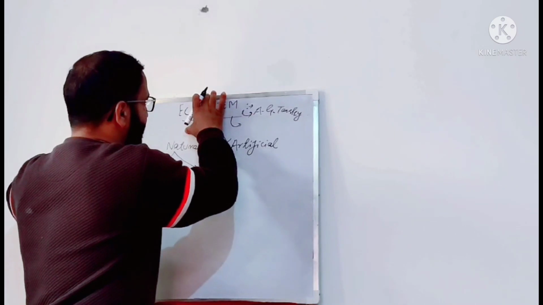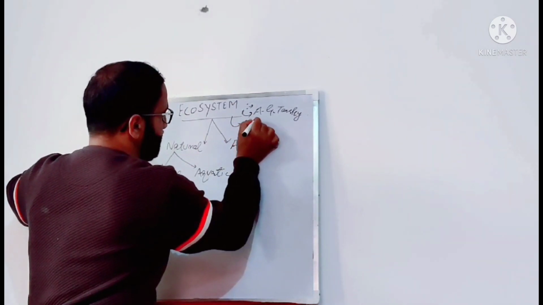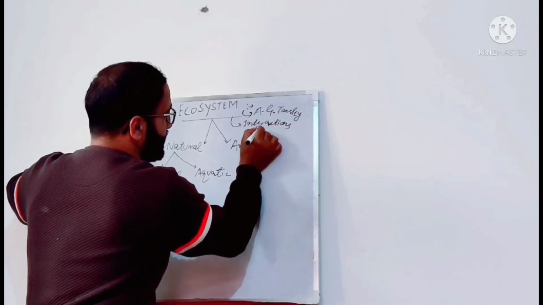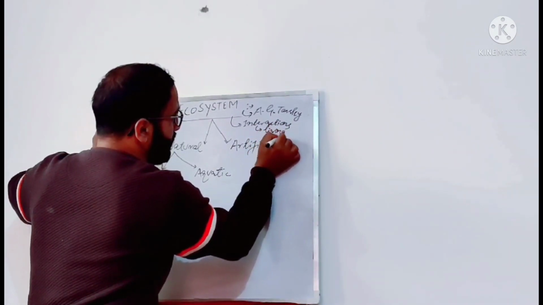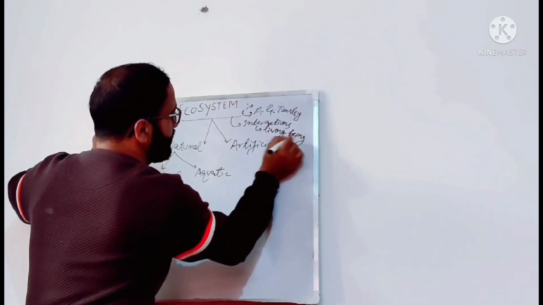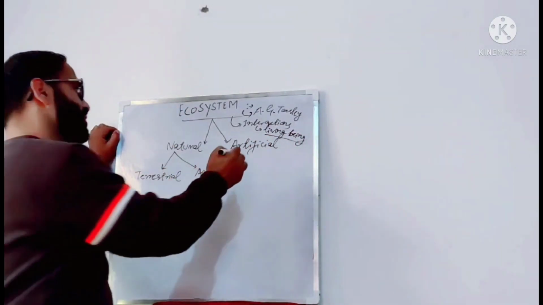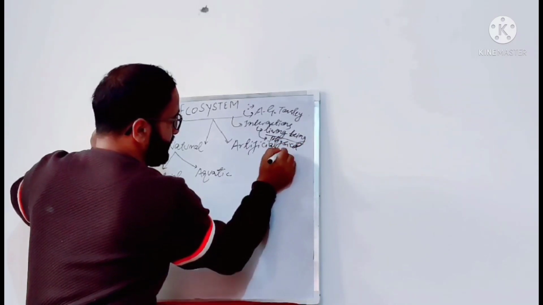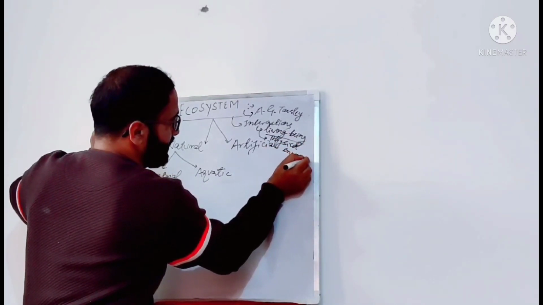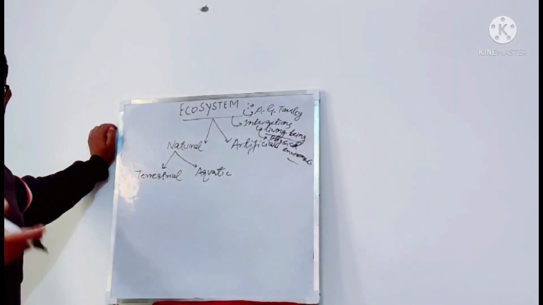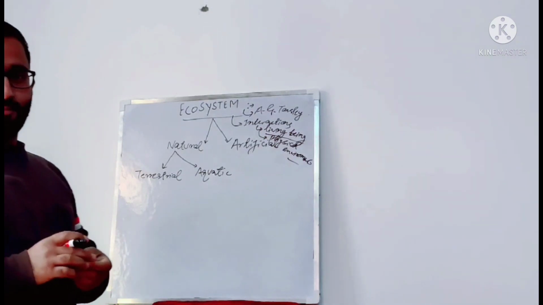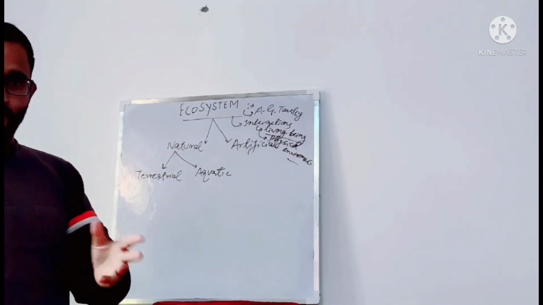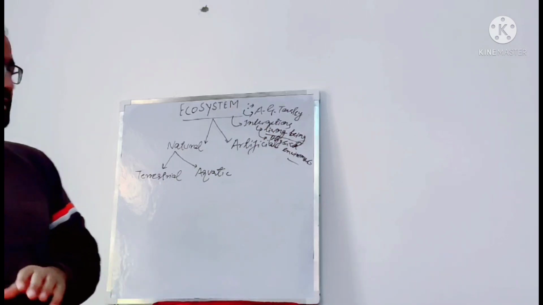So here interactions happen between living beings or living organisms, and they interact with each other and also with their physical environment, like air, water, soil, etc. So we can say ecosystem is a physical unit where living organisms interact with each other and also interact with their physical environment.